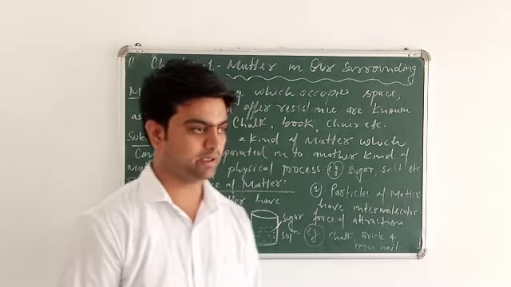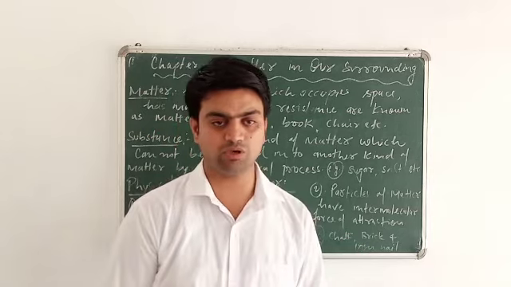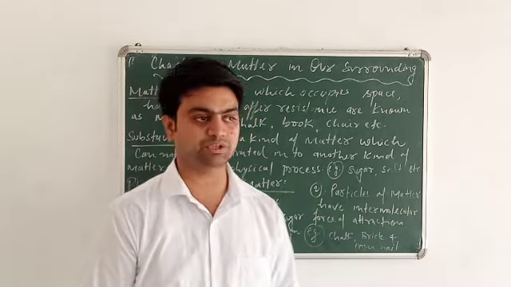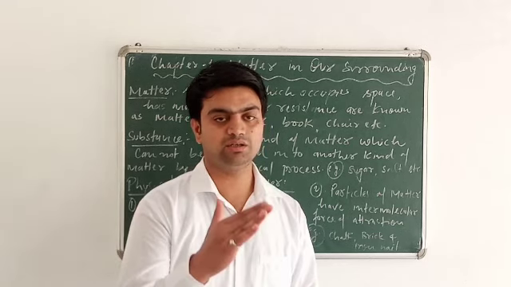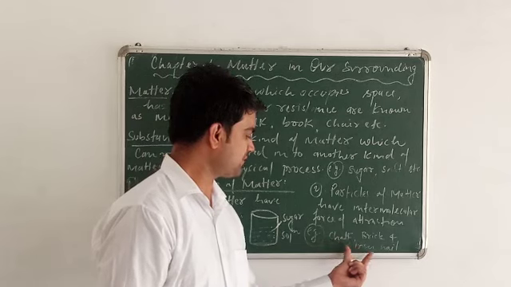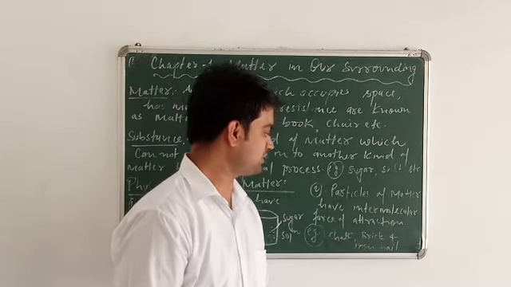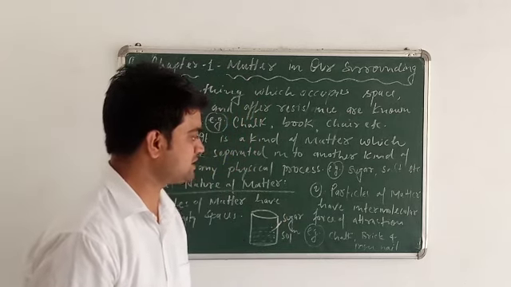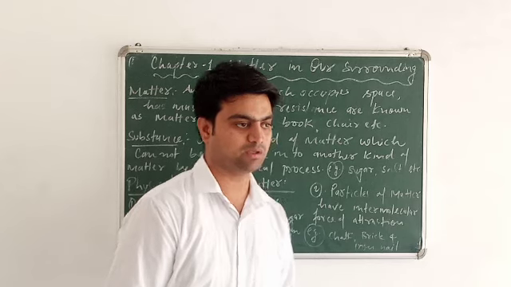You will observe that out of these three objects, the chalk will crush first, because the intermolecular force of attraction in chalk is very low, and it is very high in the case of the iron nail. So this is the example to explain that particles of matter have intermolecular force of attraction.